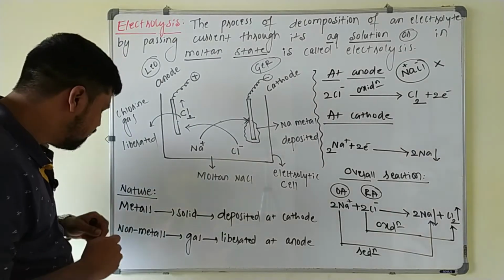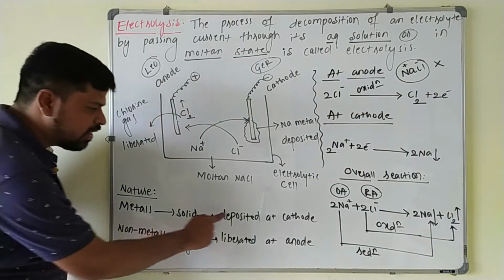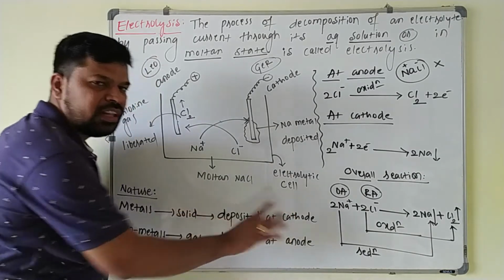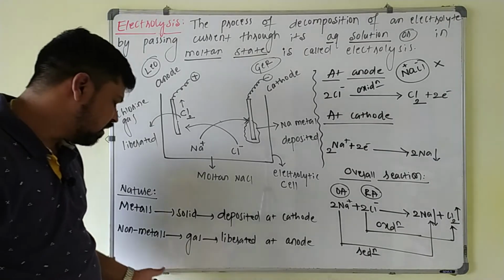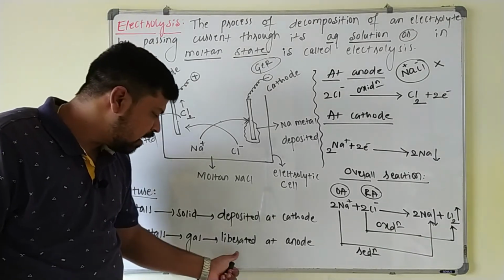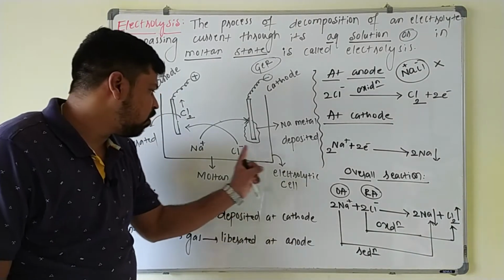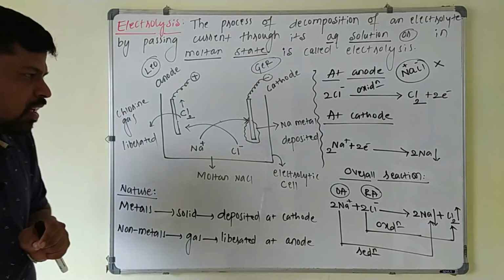Always keep in mind, metals are solid and they are deposited at the cathode. They will always undergo reduction here. If you go for non-metals, most of the non-metals are what? Gases, and they are liberated at the anode. They will undergo oxidation and they will be liberated at the anode.